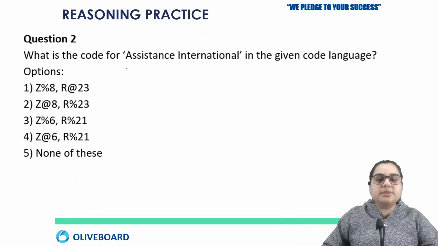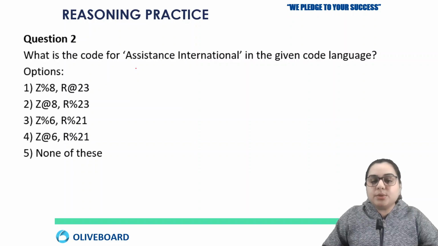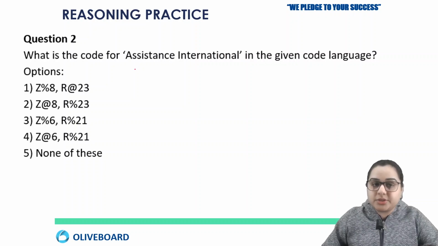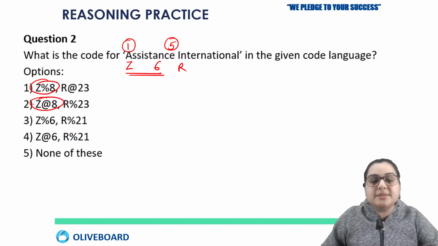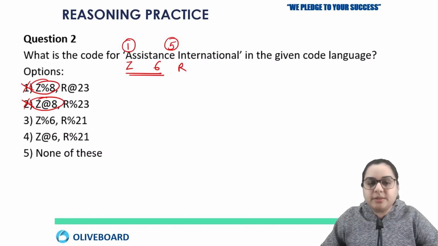Right. Okay, so the next question is: what is the code for assistance and international? A will make a pair with Z and I will make a pair with R. So that is already there in your options. Now what will be the number for the word assistance? A's position is 1 and E's position is 5. So 1 plus 5 will be 6. So Z should be accompanied with 6. But in the first and second options, it is Z and 8. Due to this reason, the first and second options will be wrong.